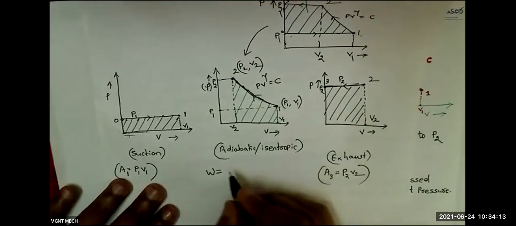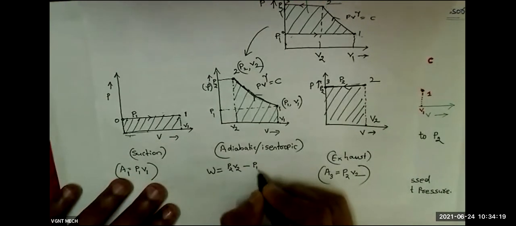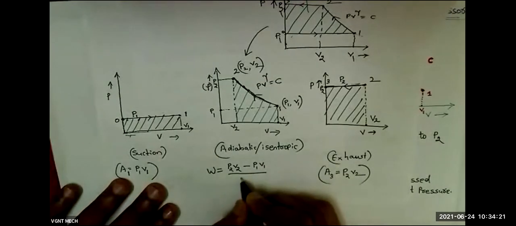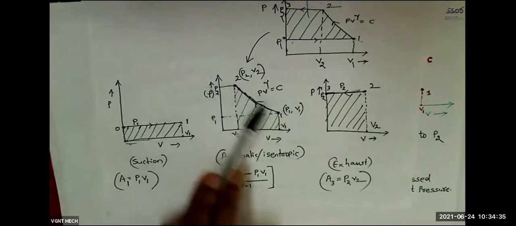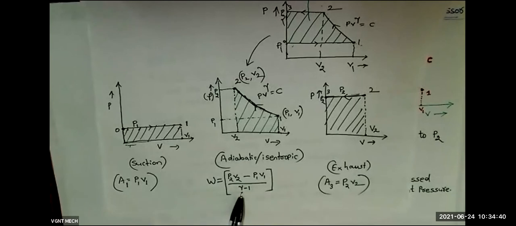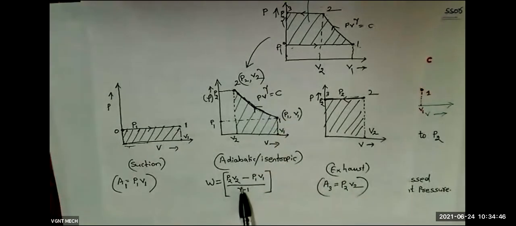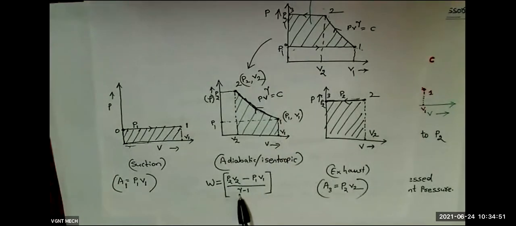So work done during the adiabatic process is P2 V2 minus P1 V1 whole divided by, yes, exactly. This is the work done during polytropic process. High temperature, high pressure is P2, low pressure is P1. So P2 V2 minus P1 V1 divided by gamma minus 1. Since it is an adiabatic process, that's why we have written gamma. If it is a polytropic process, instead of gamma, we should write small n.